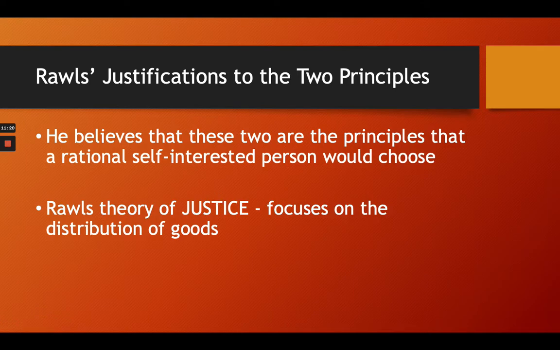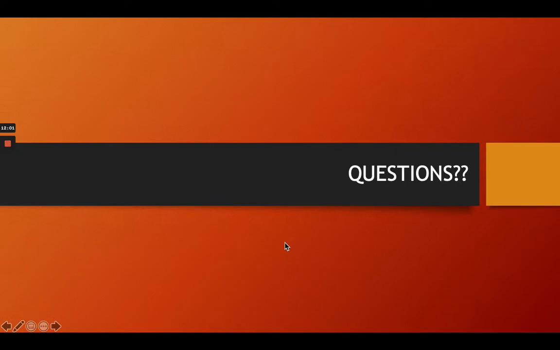So when you have two options, the first company is offering you a job for a 1,800 ringgit salary, and the second company is offering you a job for a 2,000 ringgit salary. Which one will you go for? So this is a principle that talks about difference. It talks about fair equality. So now we have a choice. Which company do we want to go to, the first one or the second one? So Rawls' theory of justice focuses on the distribution of goods, which is a good thing. Why? Because you have something good, so you want to distribute this goodness.